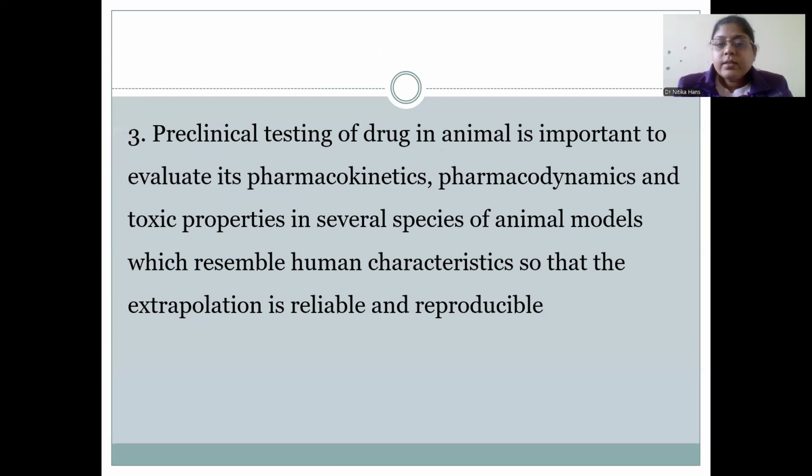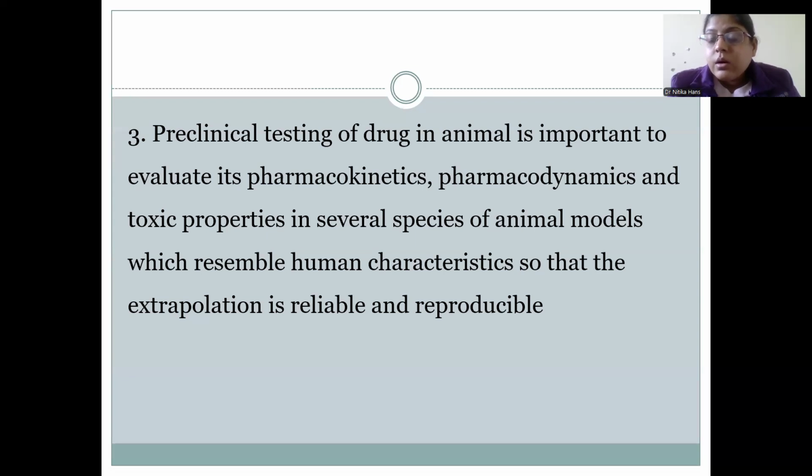So preclinical testing of the drug in animals is important to evaluate, first, the safety or toxicity of the drug. Then we have to evaluate the pharmacokinetics, that is what the body does to the drug.